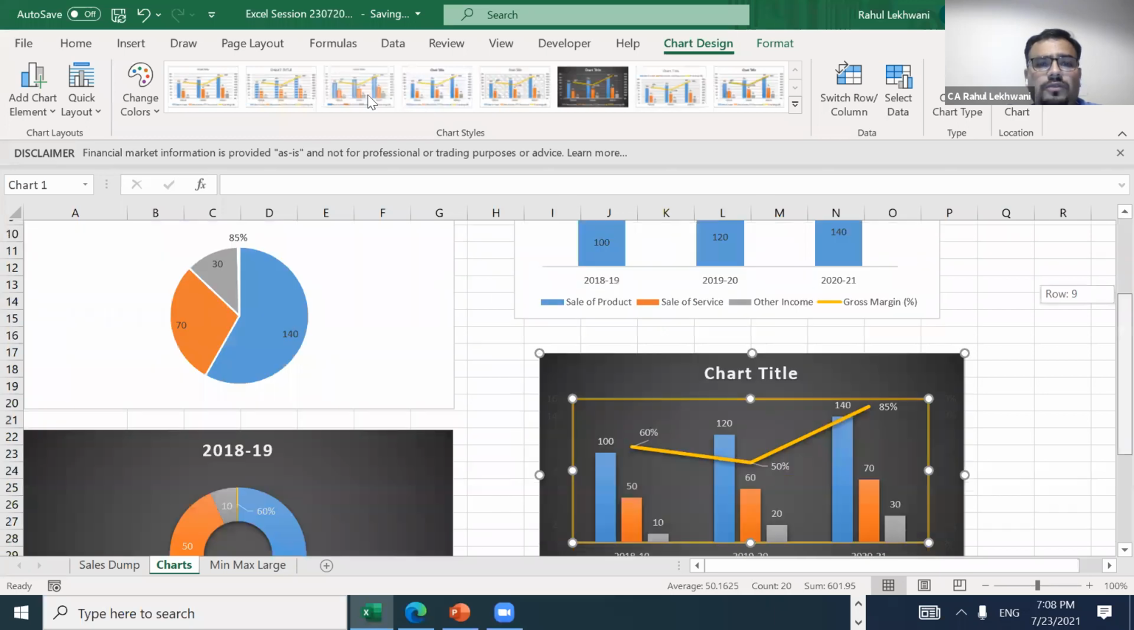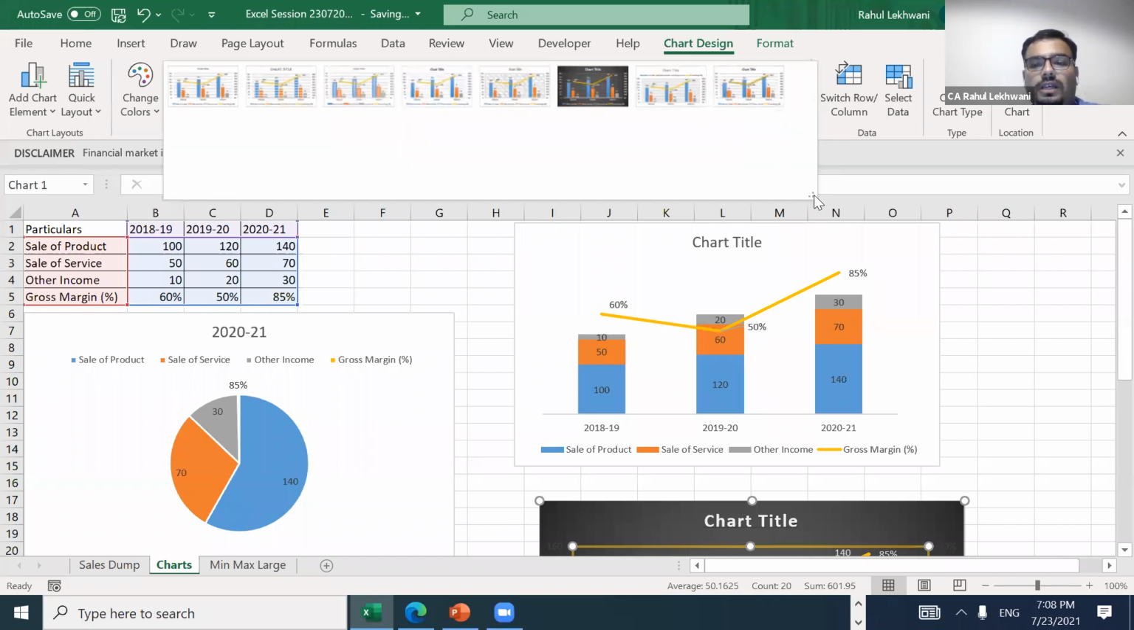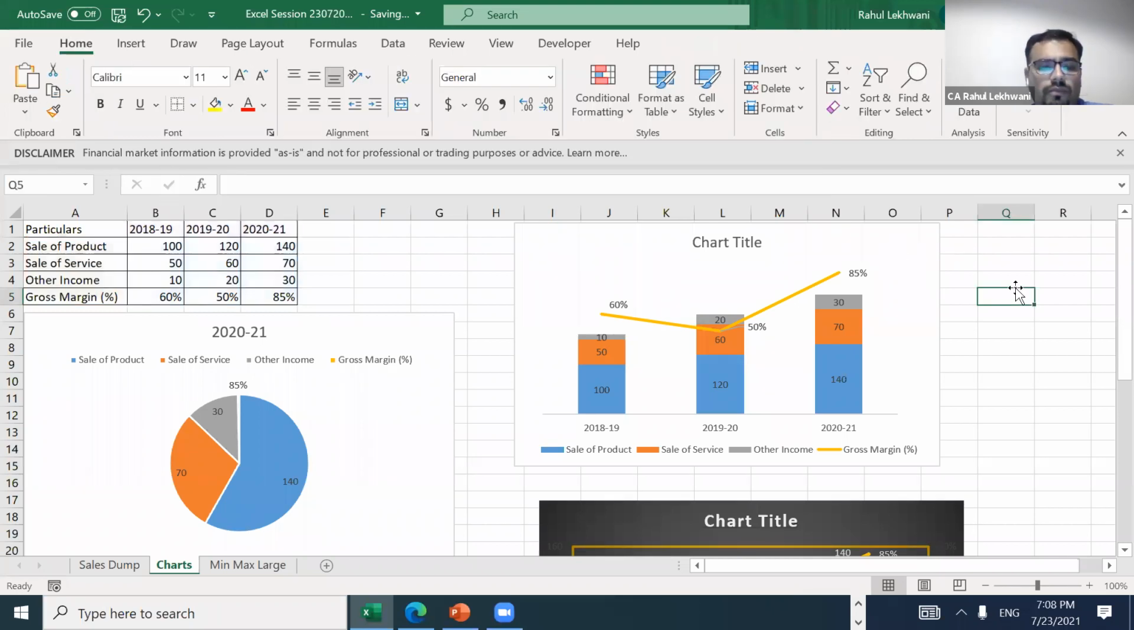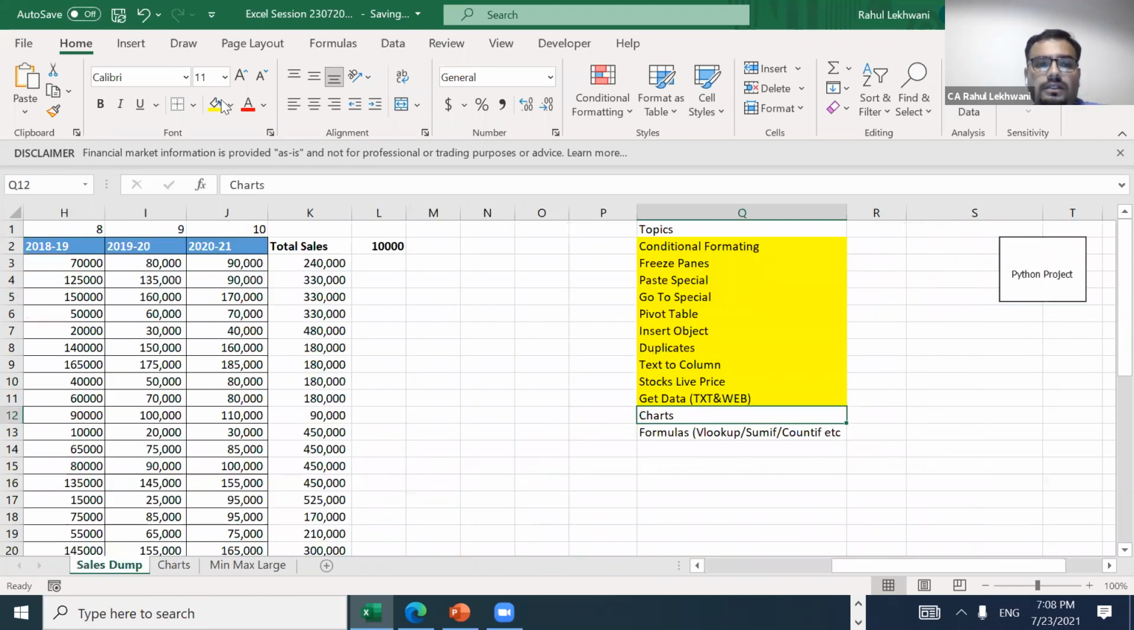So there are various forms of charts you can use. It gives you all the recommendations also. Once you prepare a single chart, then it will give you recommendations also, right? So charts are covered. Let's take formulas now, right?